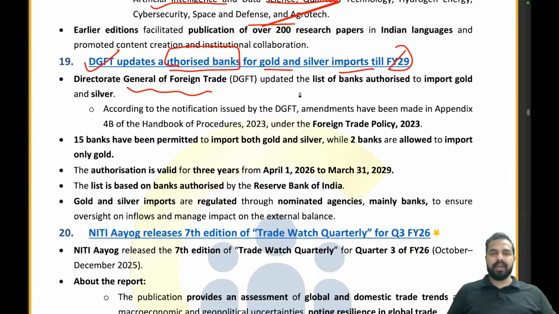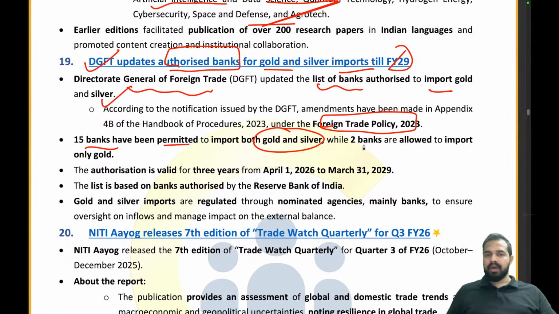Directorate General of Foreign Trade updated the list of banks authorized to import gold and silver. So they have basically authorized the banks to import gold and silver, and this modification was made under the Foreign Trade Policy 2023. 15 banks have been permitted now to import both gold and silver, and 2 banks are being allowed to import only gold.